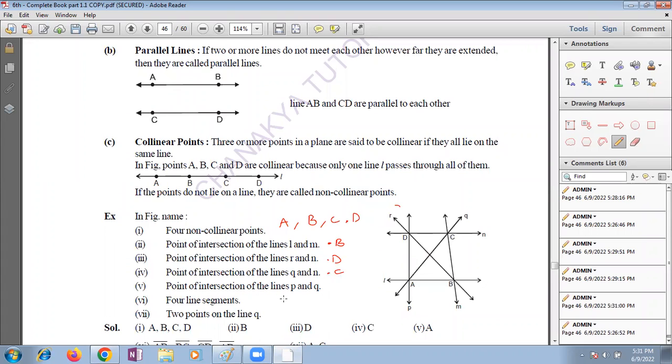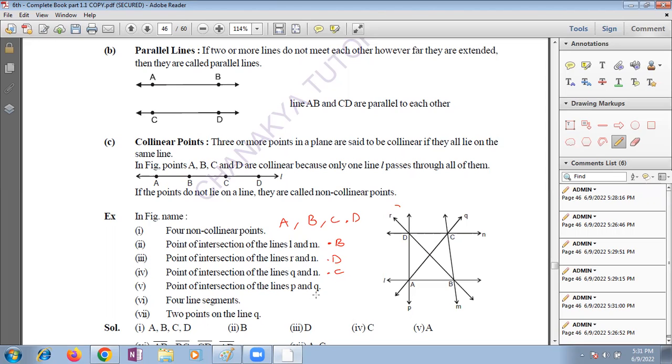Ma'am, can I see the point of intersection next? Vedant? Yes, I'm calling. Rishita, I'll come to you one by one, dear. Wait a minute. Point of intersection of lines P and Q. The question is to the child, Om.